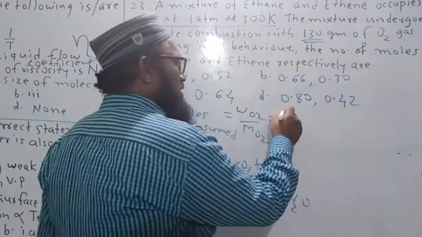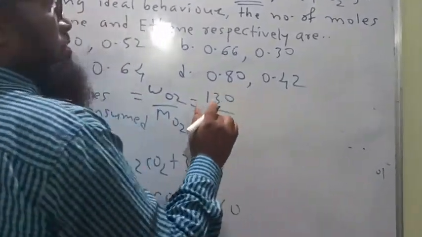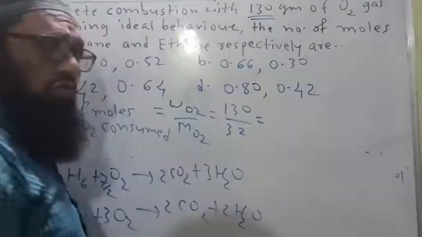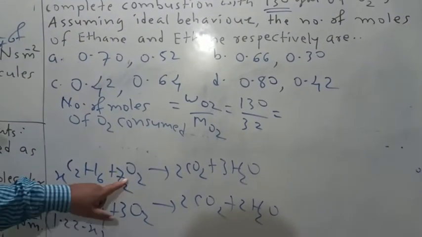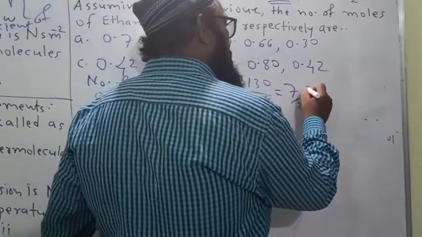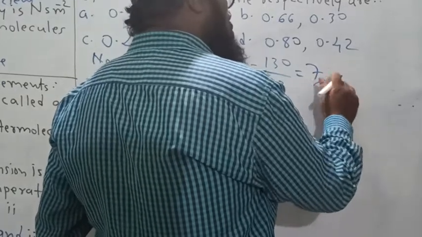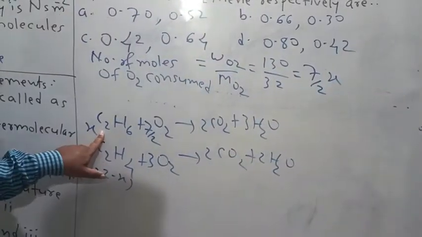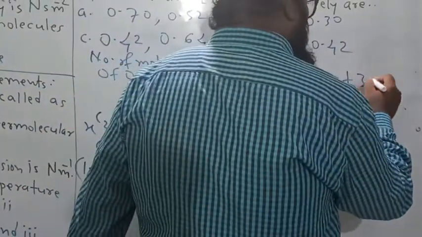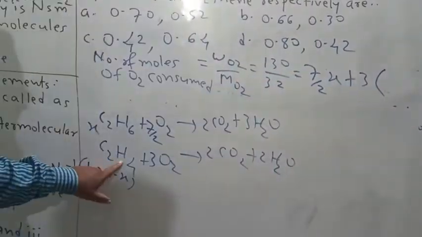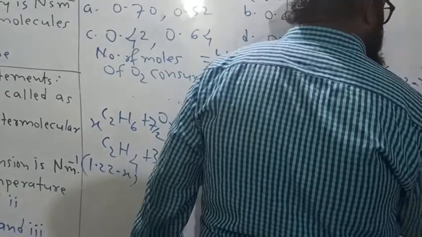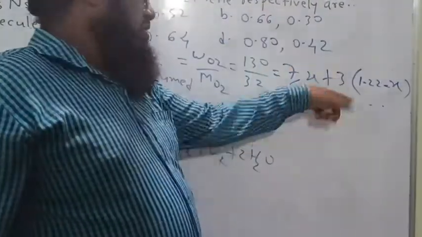Weight of oxygen gas is 130, and the molar mass of O2 gas is 32. This is equal to 7 by 2 O2 required for X moles, so 7 by 2 into X moles of ethane, plus 3 moles of oxygen into the number of moles of ethene, 1.22 minus X. We can determine the value of X using this equation.